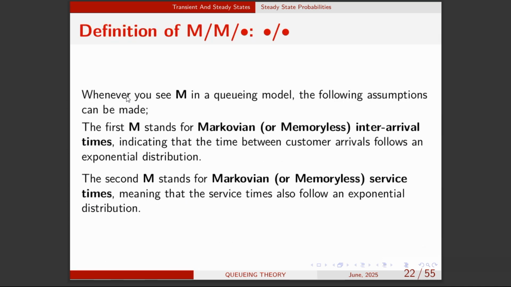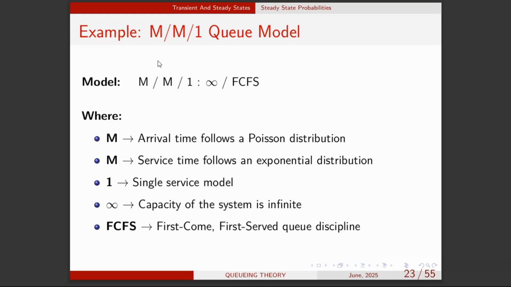So whenever you see M in the Q model, I've explained these things already. The first M and the second M, right? So that's why I kept emphasis on this slide, so that we know what the first M and the second M are when we replace them with A and B respectively. All right. So let's look at an example of a Q model.